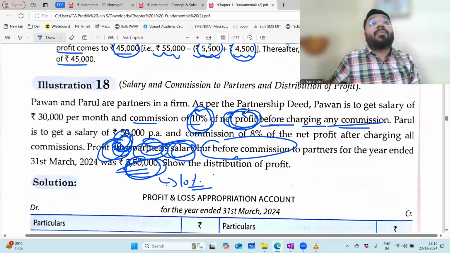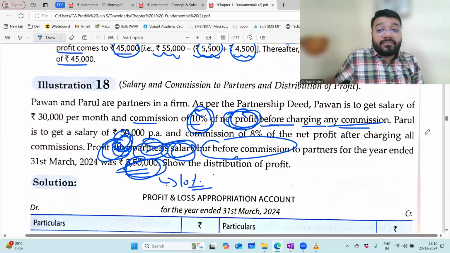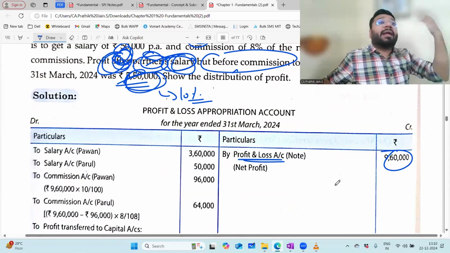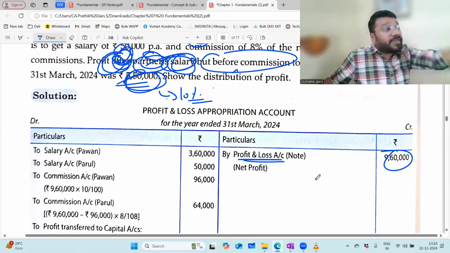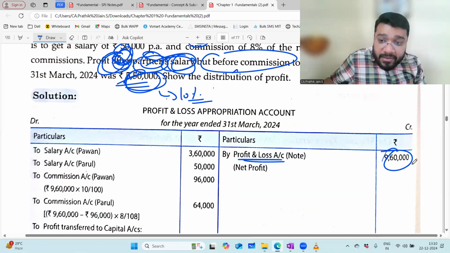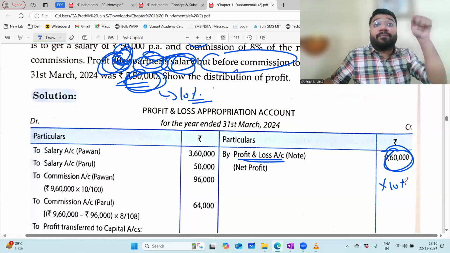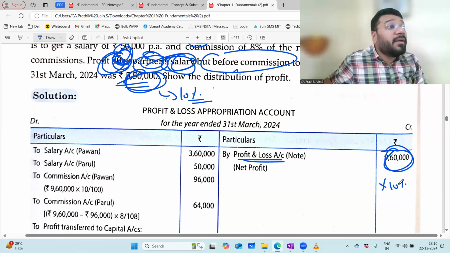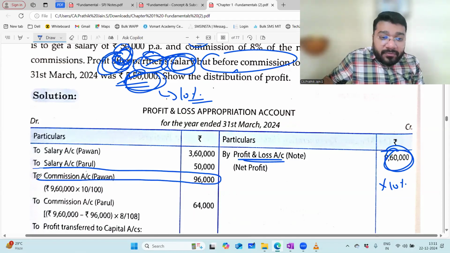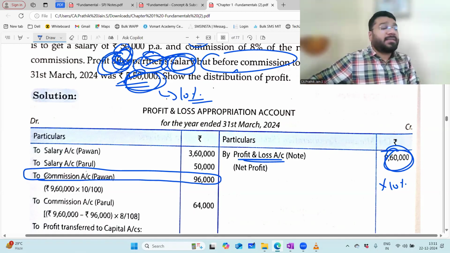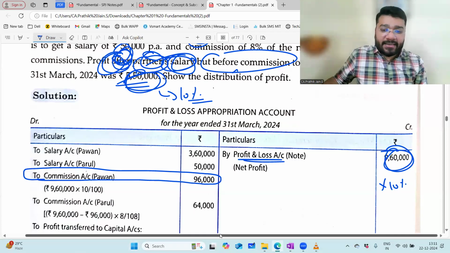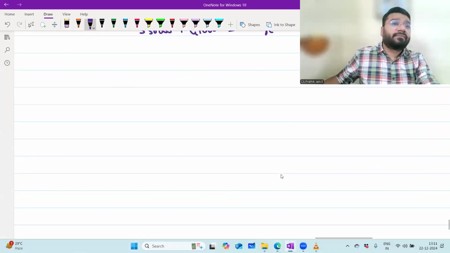So please tell me, what is the profit that is coming before minusing commission? 9,60,000 rupees. Before minus commission means salary also need not be minused. So if I don't minus any of the salary and commission, my actual profit is 9,60,000. On that 10%. If the profit is readily available, you multiply by 10 by 100. So 9,60,000 into 10 by 100 is how much? 96,000. Am I clear? The question is silent about whether the salary should be deducted or not. You will not minus salary. Okay, sir. Next.